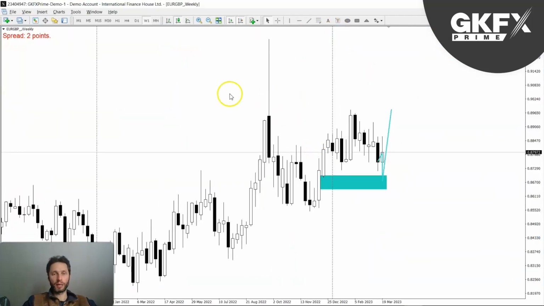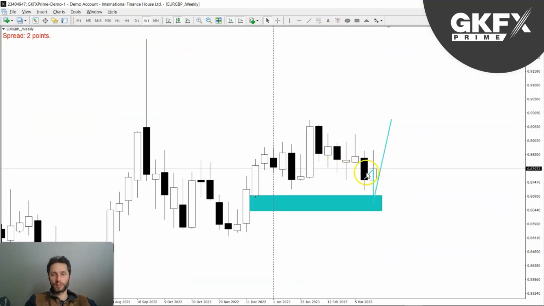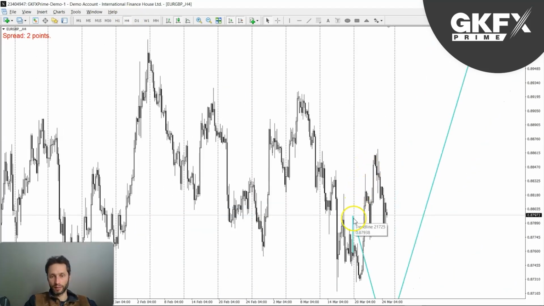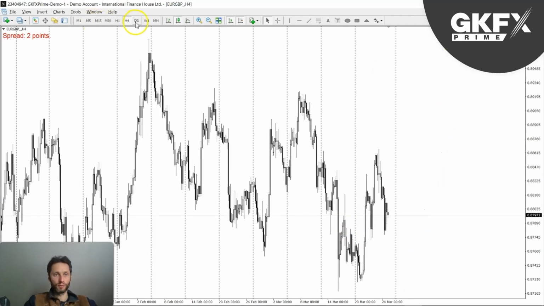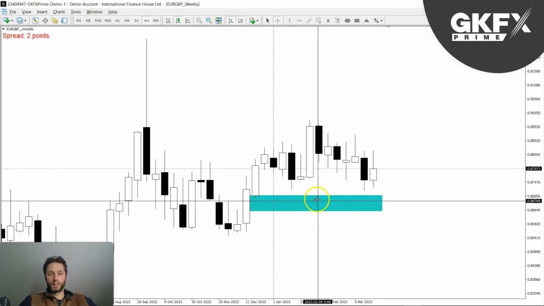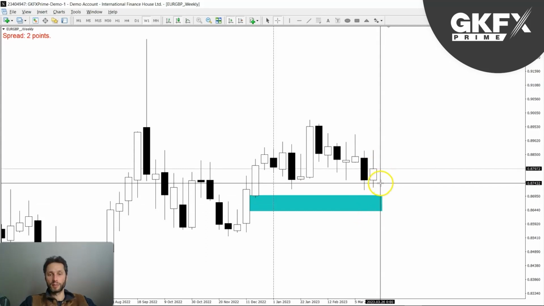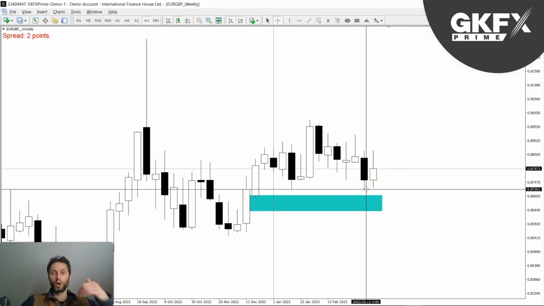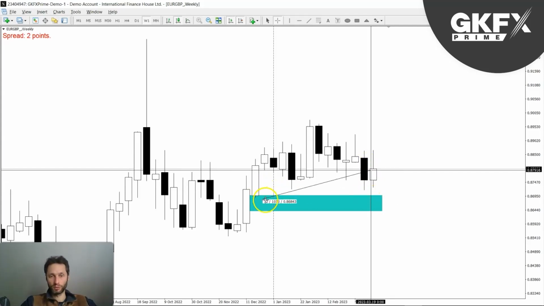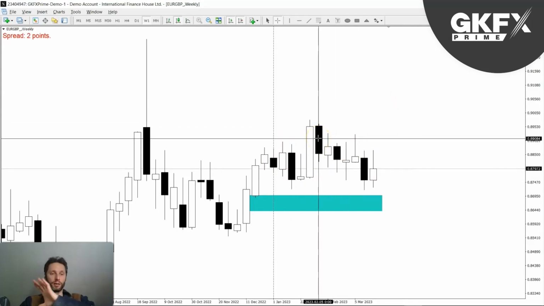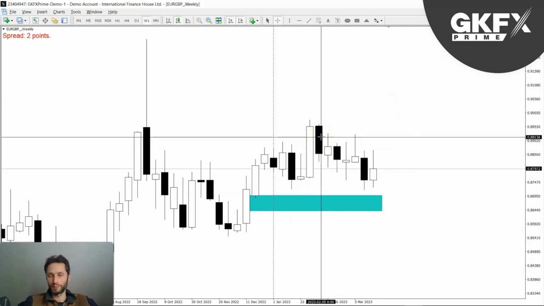Start with the euro pound, the bigger one, and what we can see here is, let me just remove these. We had this idea last time, but the market just went higher up, so let's just delete that for the moment. Let's look at it fresh. Looking at it again, we can see that this area right here that I anticipated the market to reach into did not happen, and after this week closed bearish, I expected some more bearish price action, more downside coming into this area with this whole retracement slash range, sideways action, whatever you want to call it, doesn't matter.